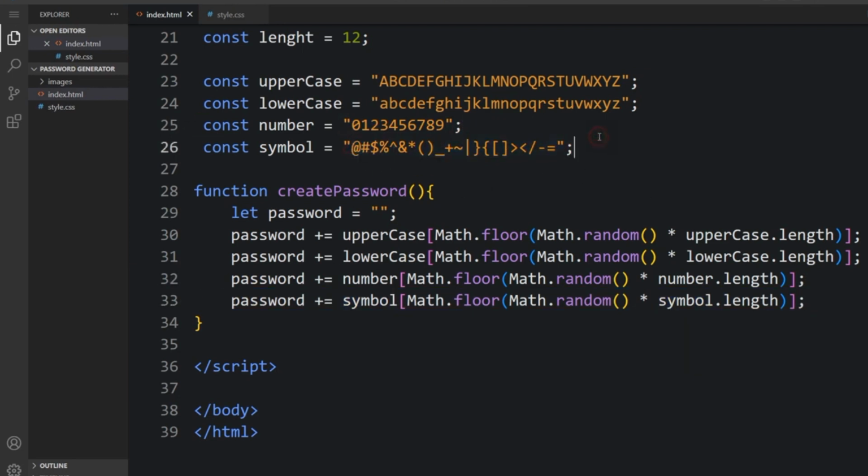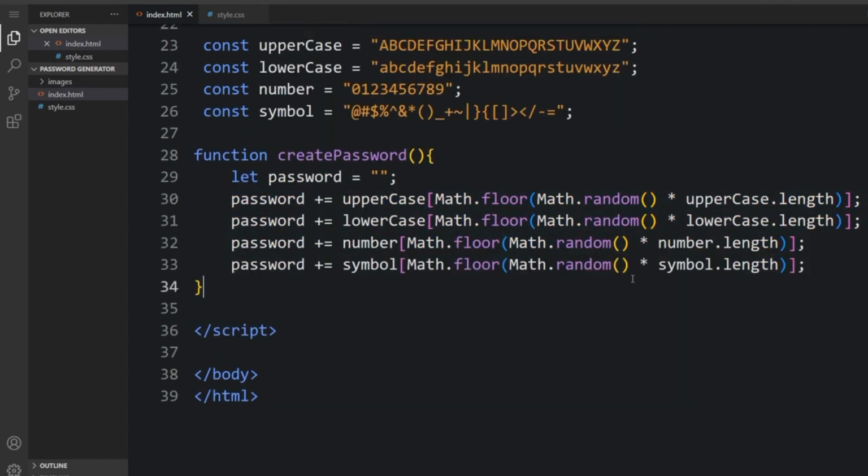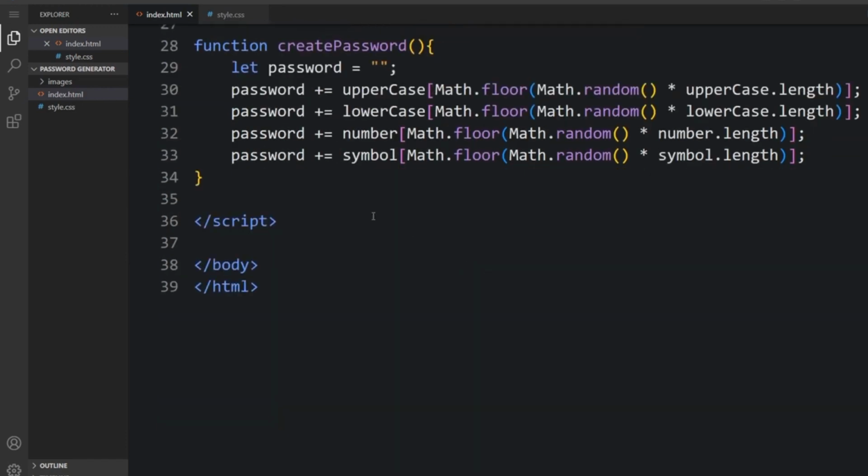So like that we select everything within. So this is the code for the password, let the password be all this, and the length will be 12.